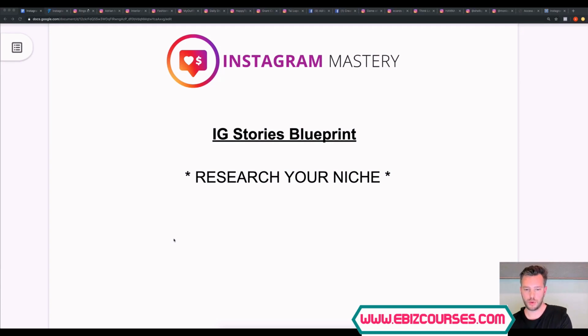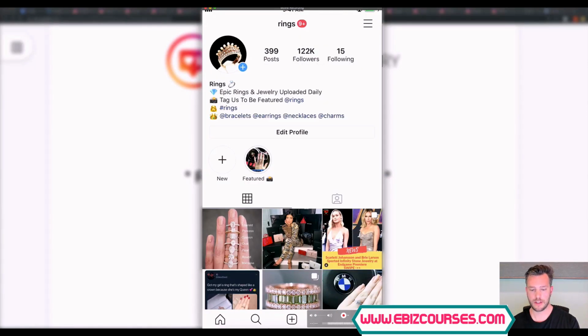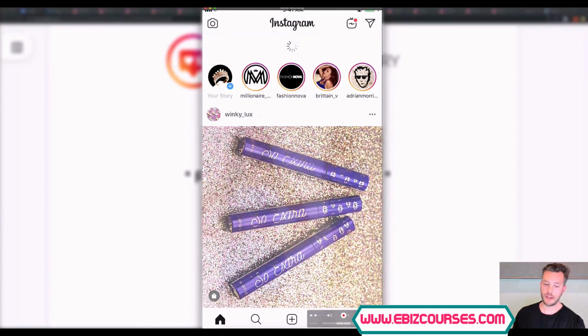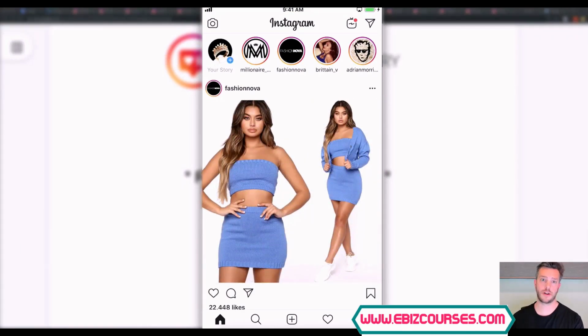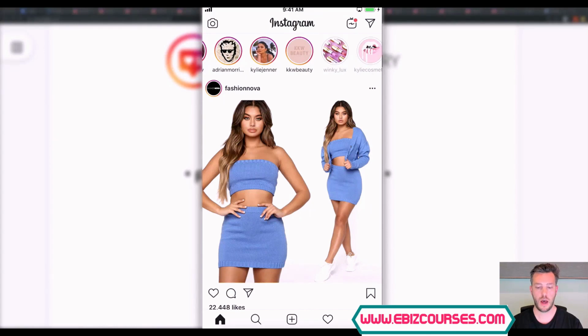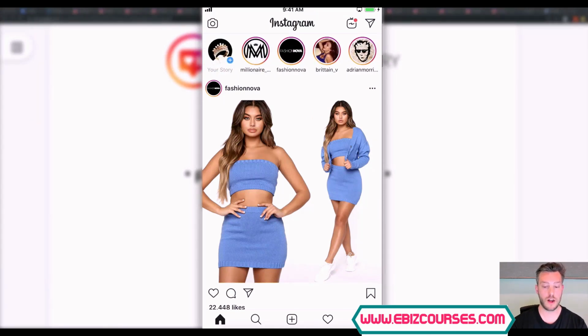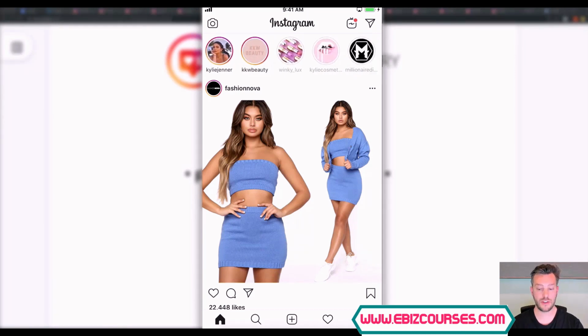All right, I'm going to pull up my phone here. And now let's go to my home page. When somebody logs into Instagram, this is what they're going to see. They're going to be on their home page. At the top of your Instagram account, you're going to see these little round circle profile photos of people that you are following specifically. You can follow both people and hashtags, all right?